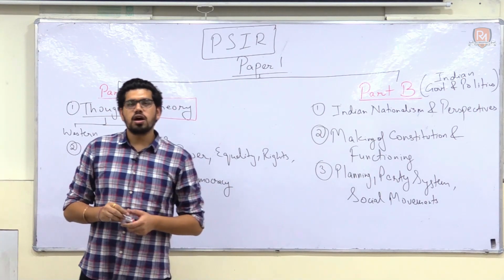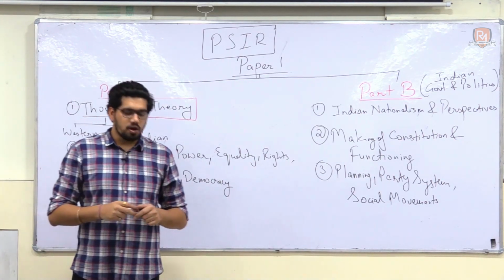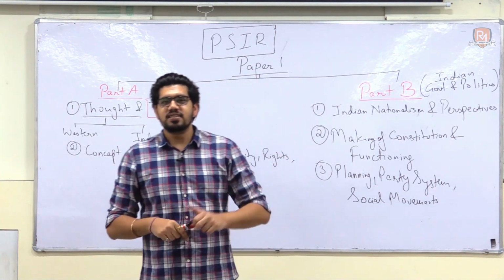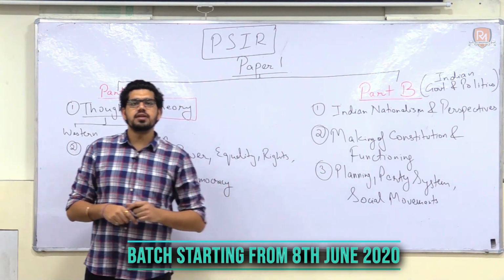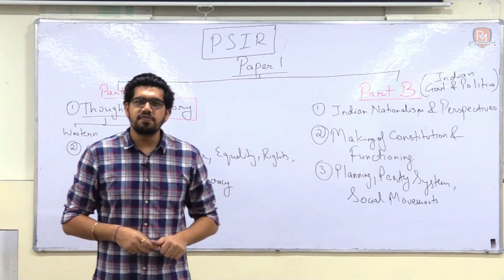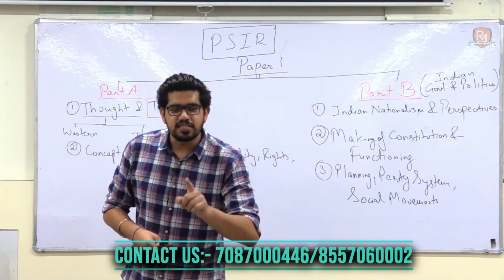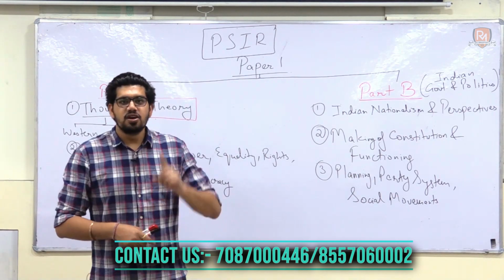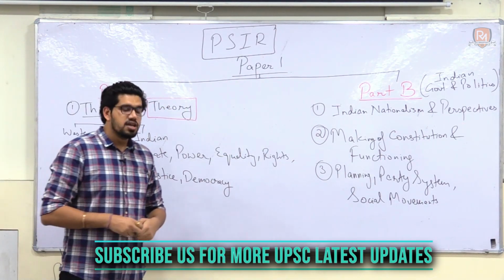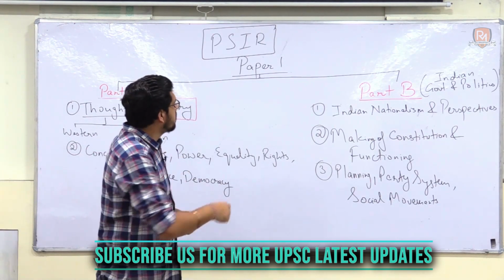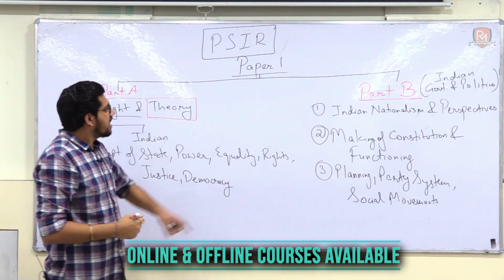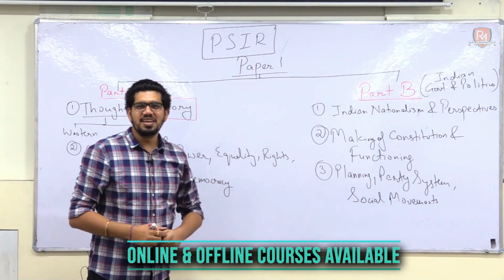So when we talk about the area of interest of your optional before you are choosing an optional, you will realize that political science and international relations is such a wonderful optional that almost everybody gets interested and attracted to it, because everybody knows the idea and the scope of political science as well as the idea of international relations.